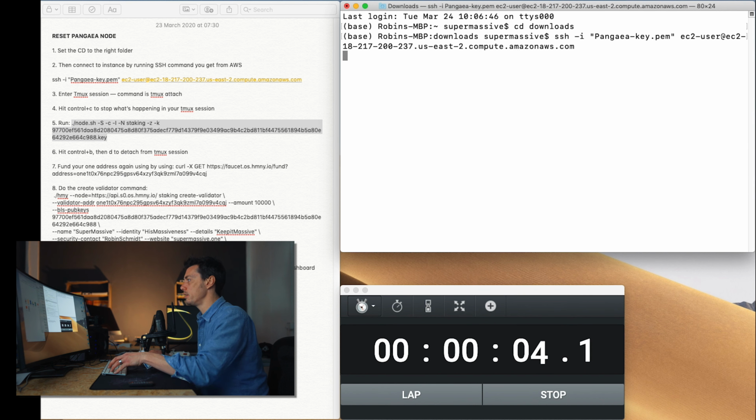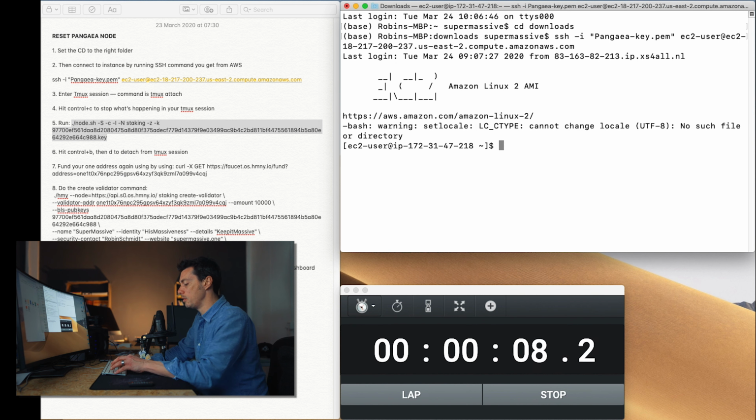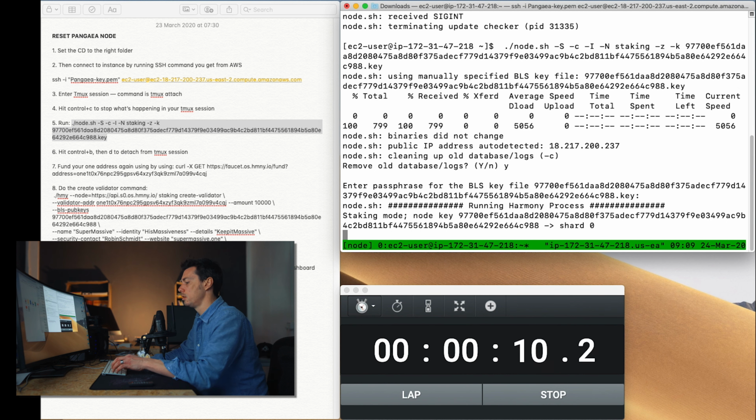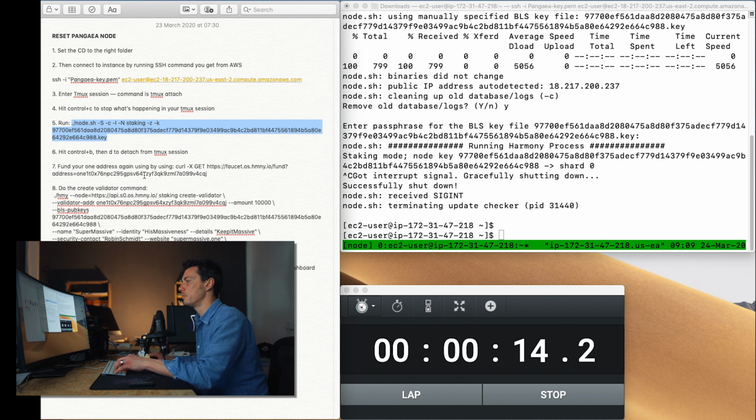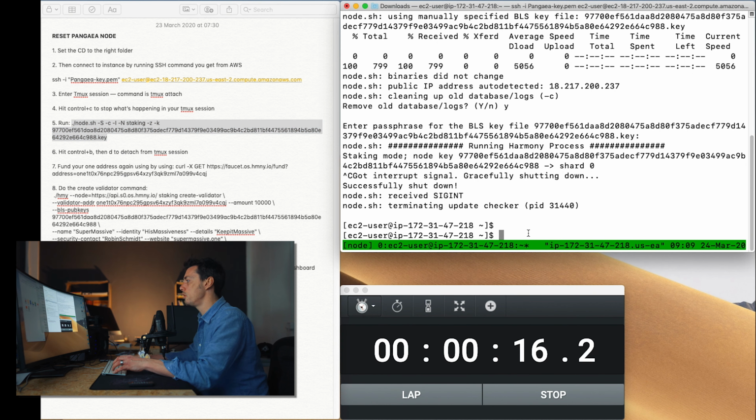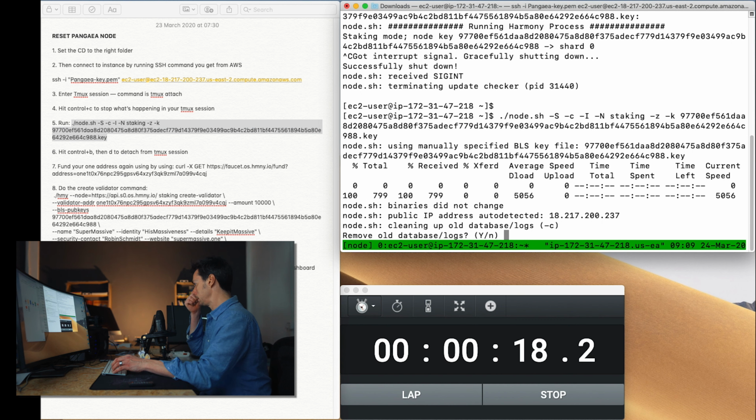So I need to connect to my instance first. And there we go. Tmux attach. Hit Control C. There we go. We disconnected from that session. Then we're going to run the node script.